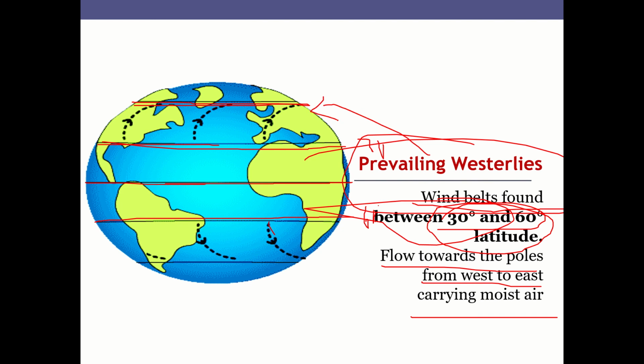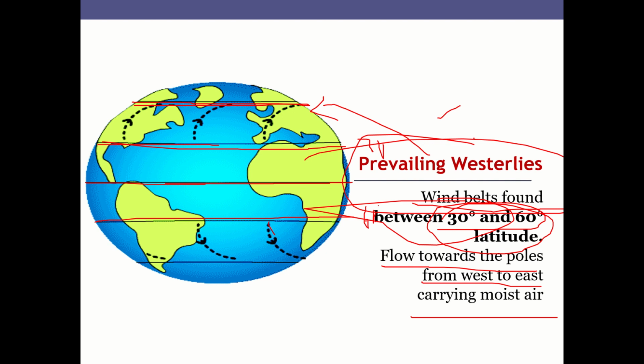And probably these are the winds that cause cyclones in the Indian subcontinent as well. So when we discuss cyclones, we will see at what latitude these cyclones are formed and how they impact the Indian subcontinent.